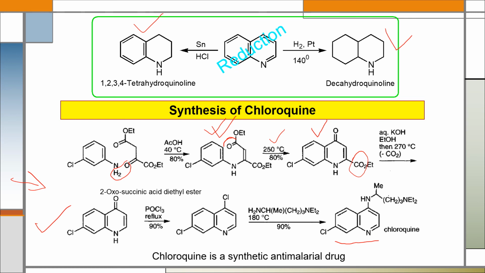When this compound is refluxed with phosphorus oxychloride, this carbonyl group will be replaced by a chloro group and this product will be produced. And in the final step, when this product is treated with 4-amino-pentyl diethylamine, we will get our target product, that is chloroquine. Chloroquine is a synthetic antimalarial drug, and for the synthesis of this drug we can use this synthetic pathway.